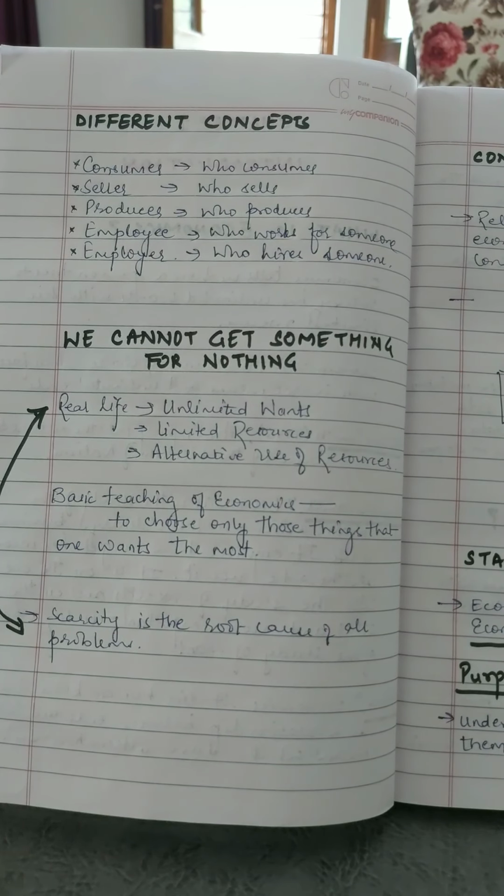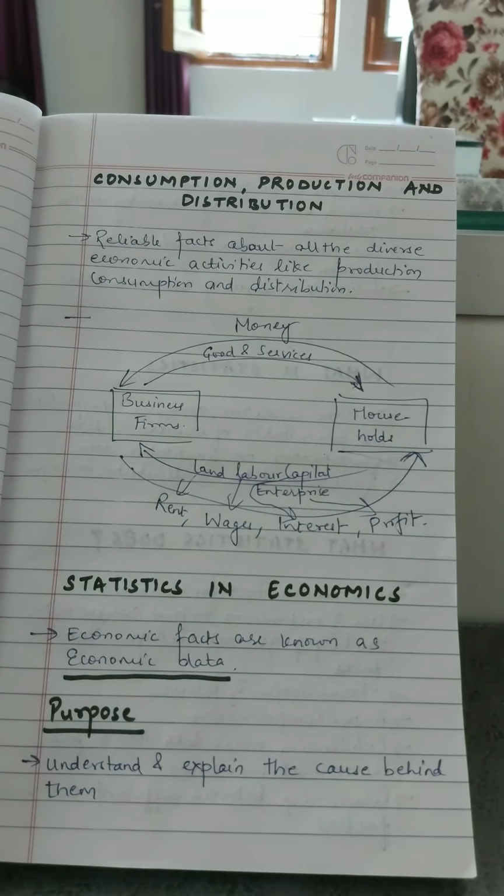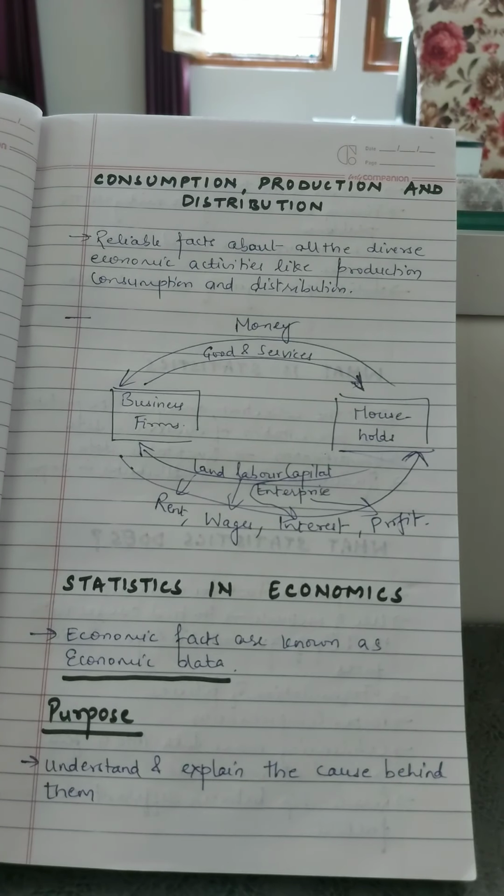So choice is an important element that has to be initiated by the customer, and the choice of the consumer is going to decide the production activities that would happen in an economy or a country. The choice depends on the consumption requirement of the consumer, and depending upon that requirement, the production activity is going to get initiated in an economy. That production activity will get distributed to different sectors of the economy, to different segments, or the people who are associated with the production activity, and that will become their source of income.